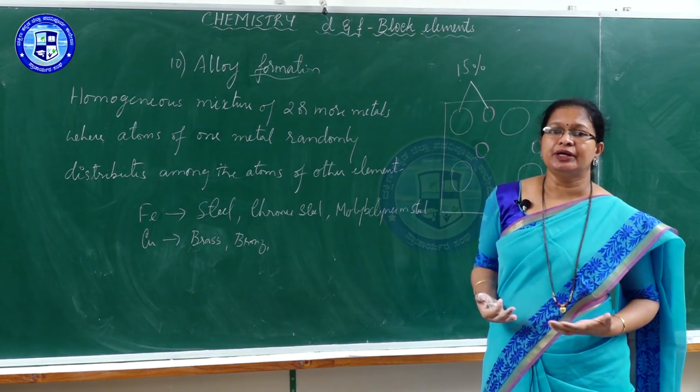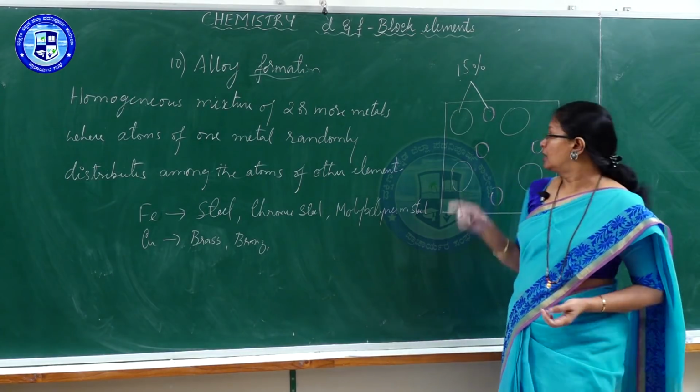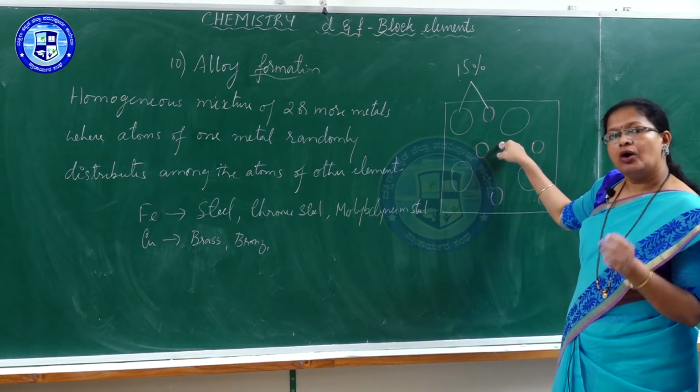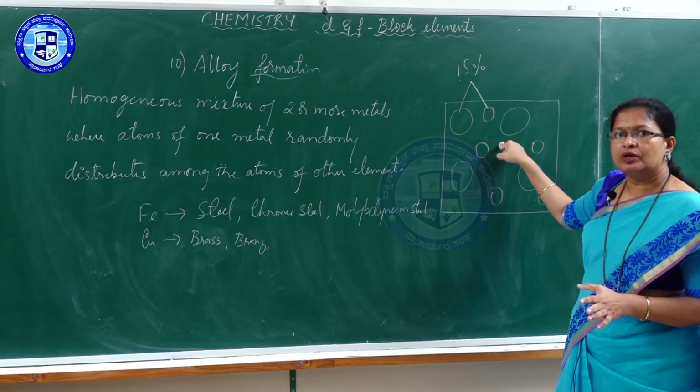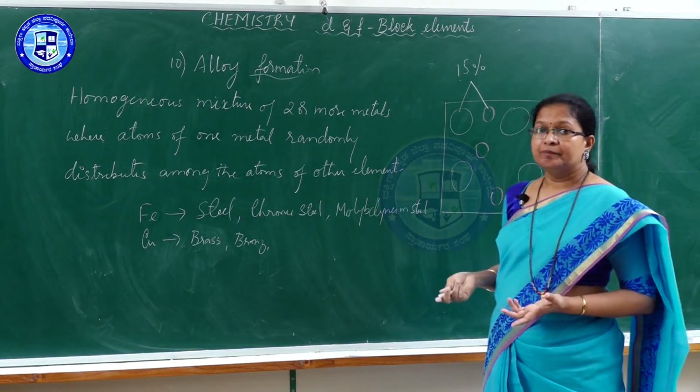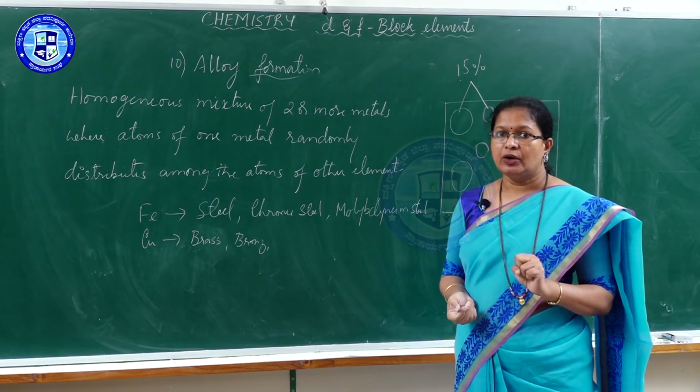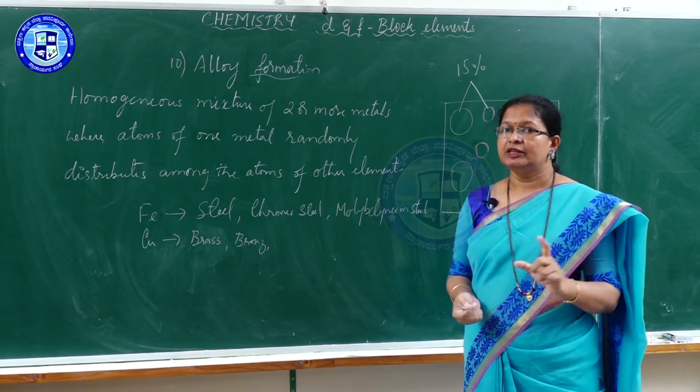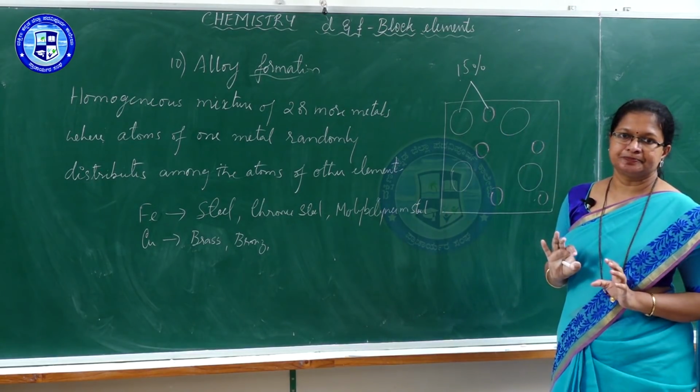Now to see the properties of these homogeneous mixtures, the alloy has all metallic properties obviously because it is a mixture of metals, but the properties of the alloy are intermediate between the properties of the combining metals.